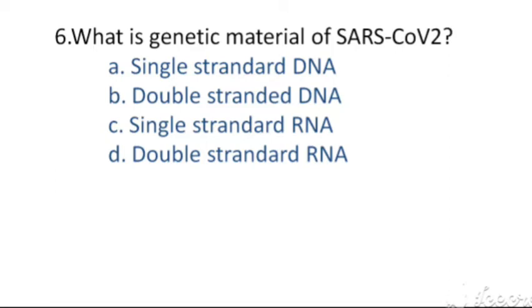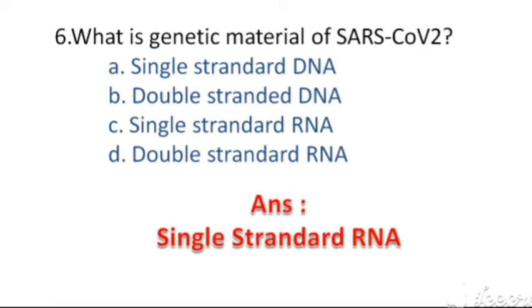What is genetic material of SARS-CoV-2? The options are A. Single-stranded DNA, B. Double-stranded DNA, C. Single-stranded RNA, D. Double-stranded RNA. The right answer, option C, single-stranded RNA.